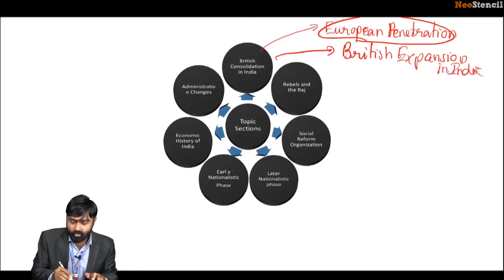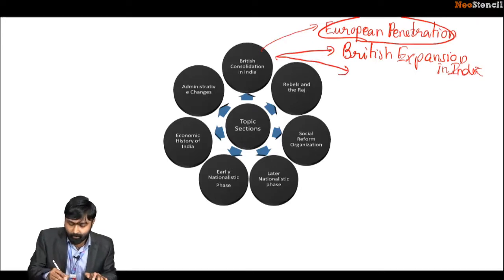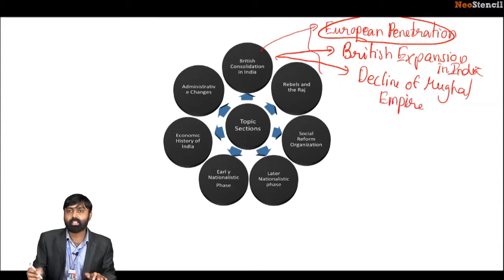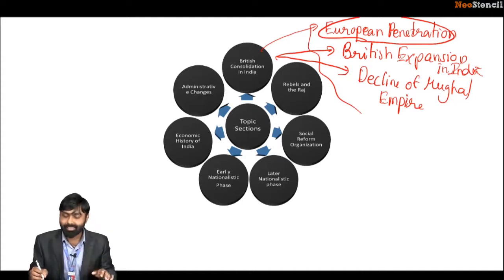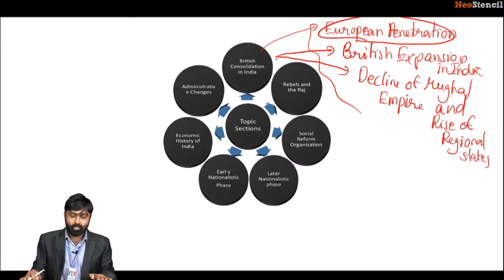We need to also delve into the decline of the Mughal Empire and the rise of regional states. Okay, so these are very important aspects with regards to this particular section. Decline of the Mughal Empire and rise of regional states. Okay, now this is as far as this section is concerned.